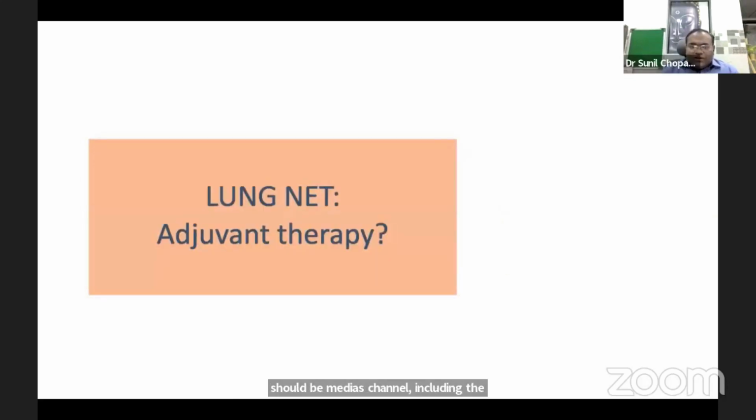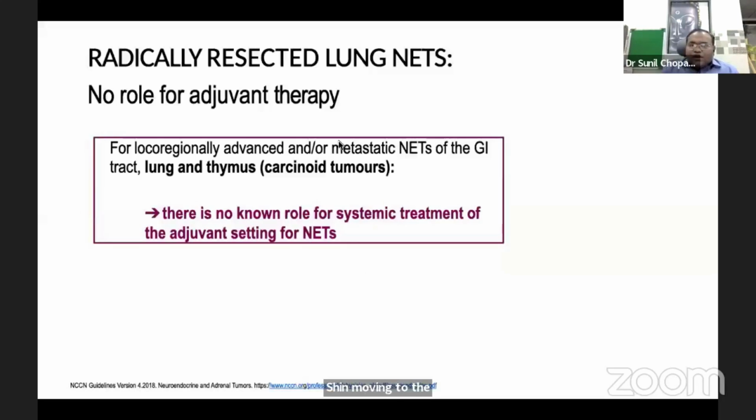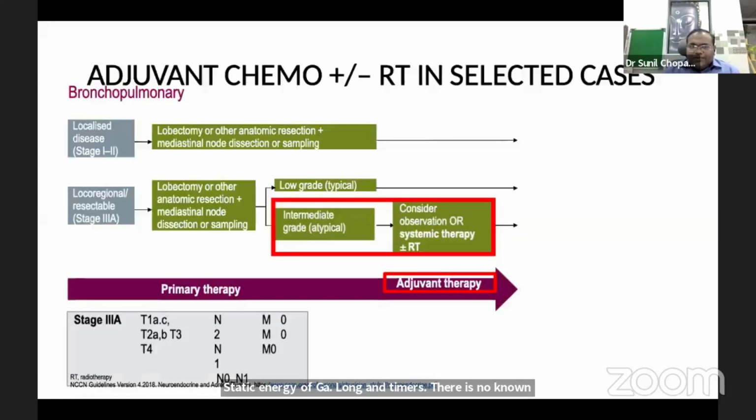Moving to the adjuvant therapy. For radically resected lung NETs, as of now, there is no role of adjuvant therapy. For loco-regionally advanced or metastatic NETs of GI, lung, and thymus, there is no known role for systemic treatment in the adjuvant setting. There are some studies showing benefit of adjuvant chemo plus or minus RT in selected cases.